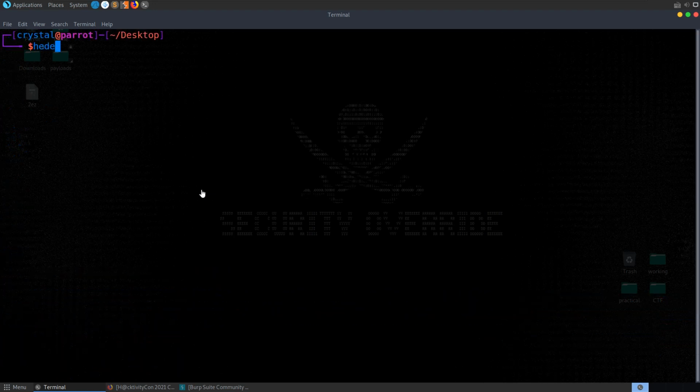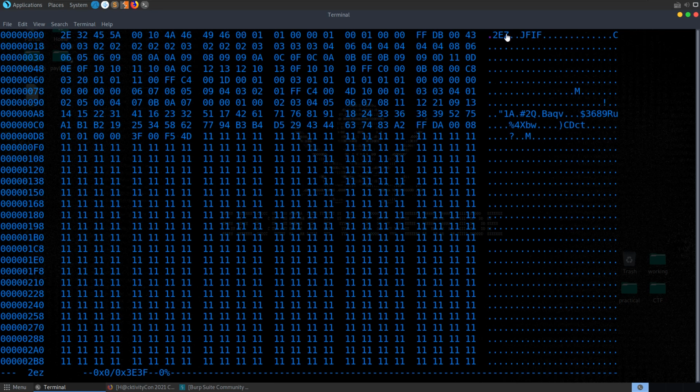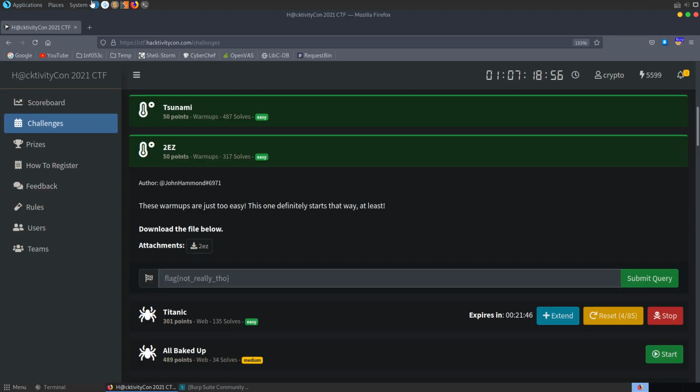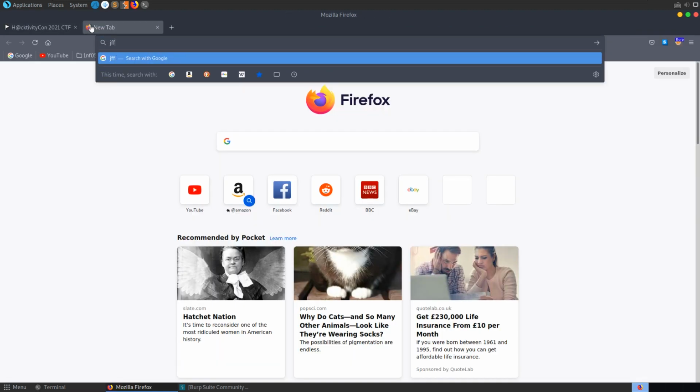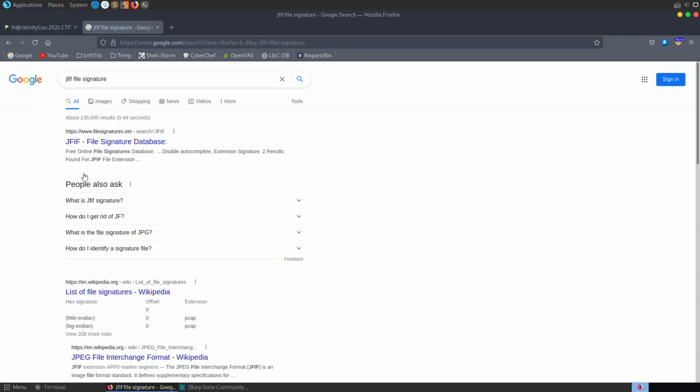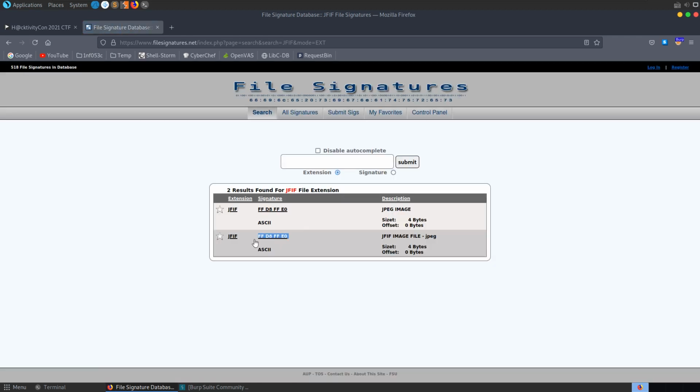So let's try and open this with a hex editor, or we could do a hex dump on it to see what's going on, and we'll immediately see the file signature here is tooeasy.tooeasy. So we have JFIF here, which is typically what we'd see for an image. So let's go and search to find out what the bytes should be, because it's these magic bytes at the start of the file which will determine what the file type is. So we can go here and say, what's the JFIF file signature? And we could have a look on Wikipedia. It's got a full list of different file signatures. We can check here as well.